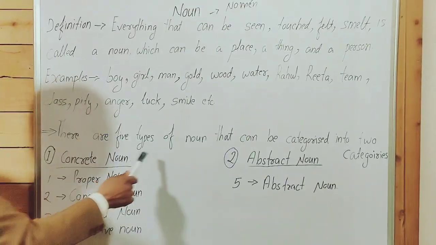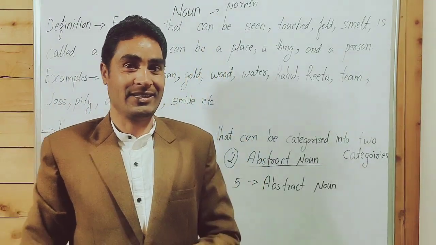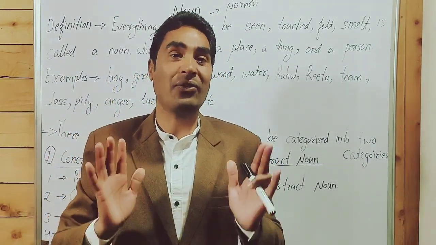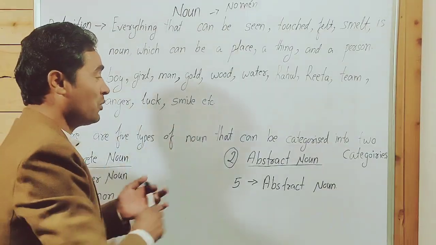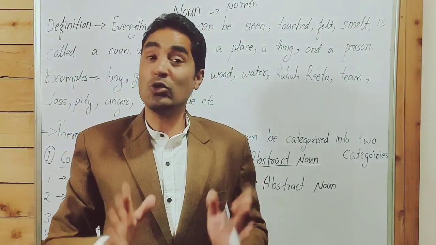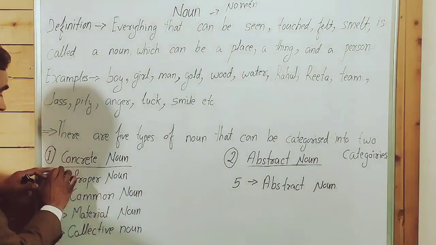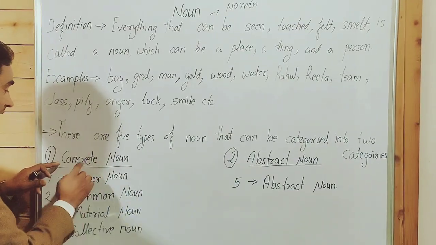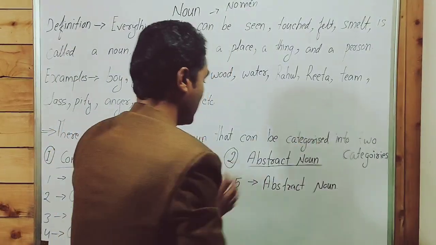There are 5 types of noun that can be categorized into 2 categories. First category, concrete noun. Second, abstract noun.